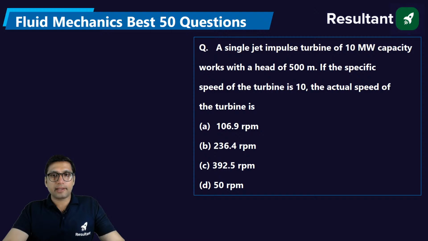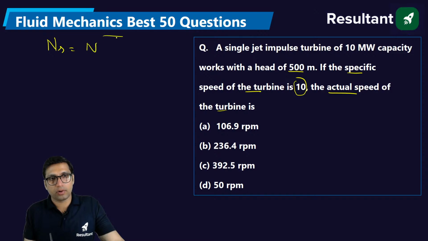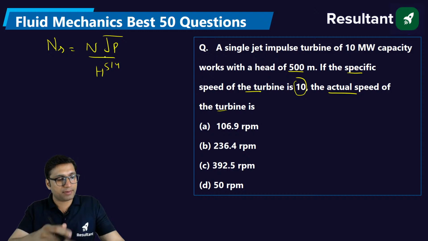A single jet impulse turbine of 10 megawatt capacity works with a head of 500 meter. If the specific speed of turbine is 10, the actual speed of turbine is? Specific speed is equal to N root P divided by H to the power 5/4. This is the formula, you know that, I have just written it.